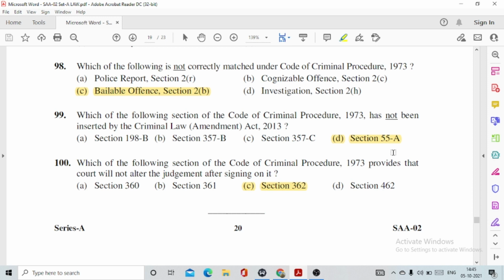And 100. Which of the following section of the Code of Criminal Procedure 1973 provides that court will not alter the judgment after signing on it? So this has been given under section 362 of CRPC, option number C.